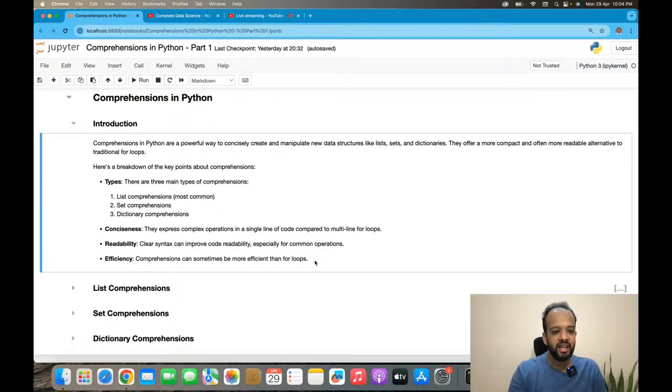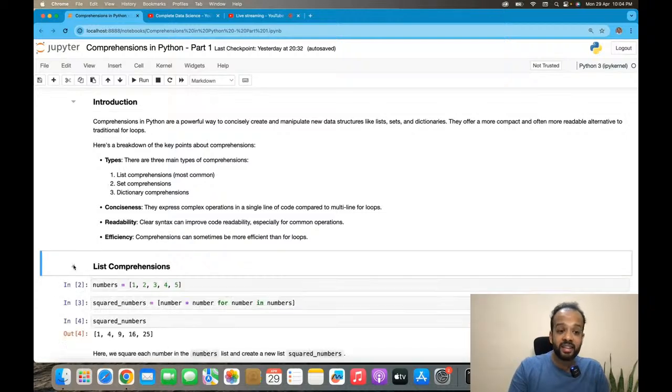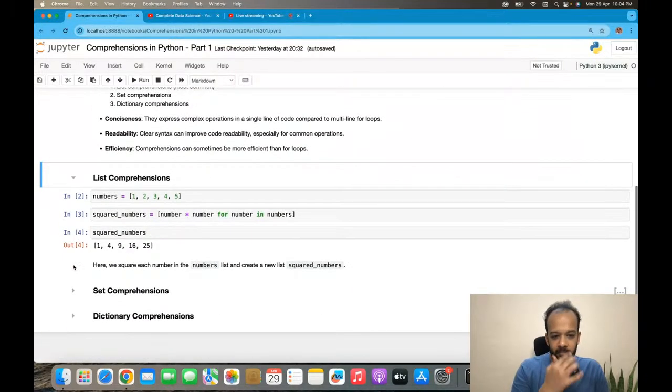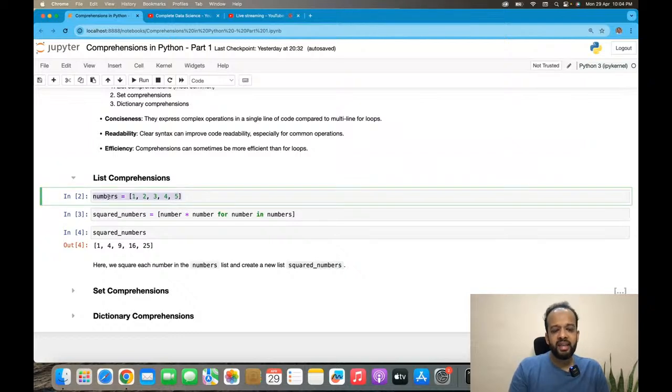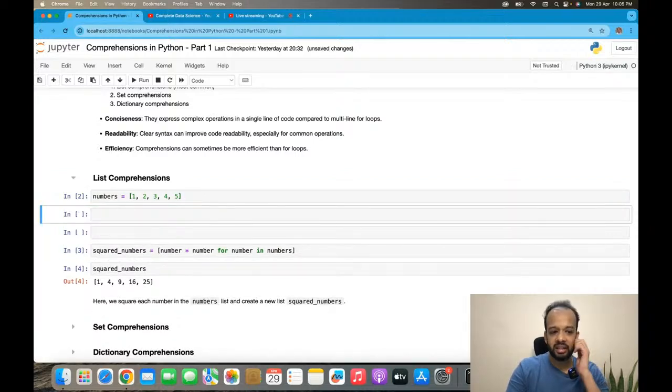All right. Now let's start with list comprehensions. Okay. I want to create from this numbers list, which is numbers 1 to 5, a list of squared numbers. How do I do that normally?